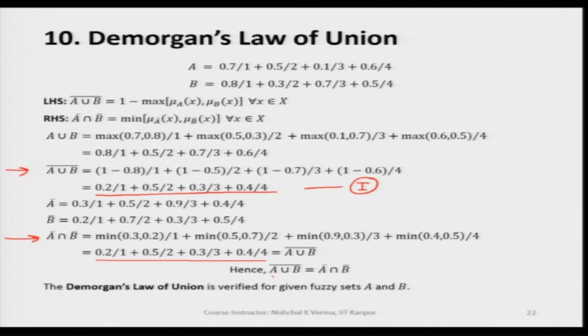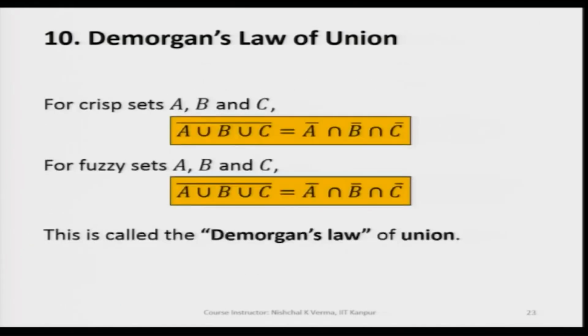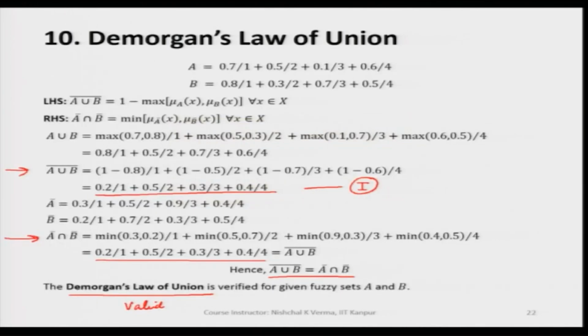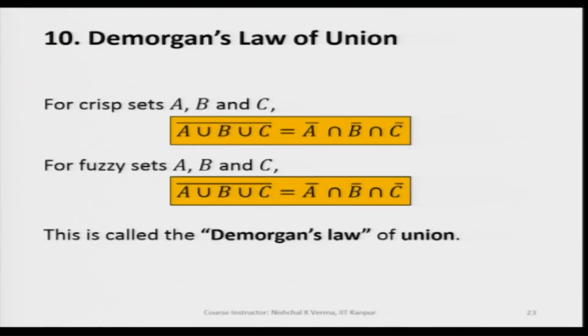So the De Morgan's law of union is also valid when we take the discrete fuzzy sets A and B. Earlier, what we were seeing was the De Morgan's law of union, and this we verified by taking examples of fuzzy sets A and B.